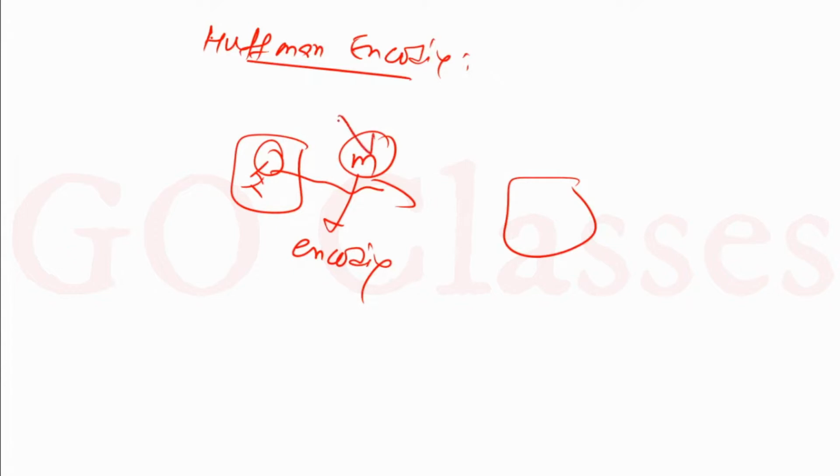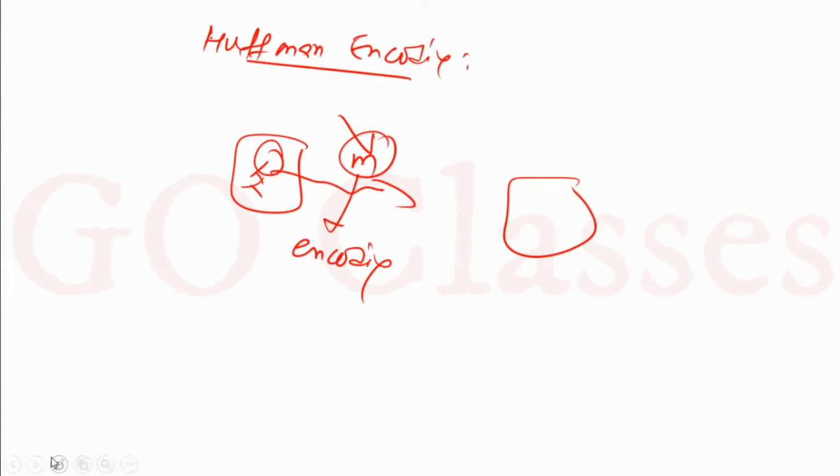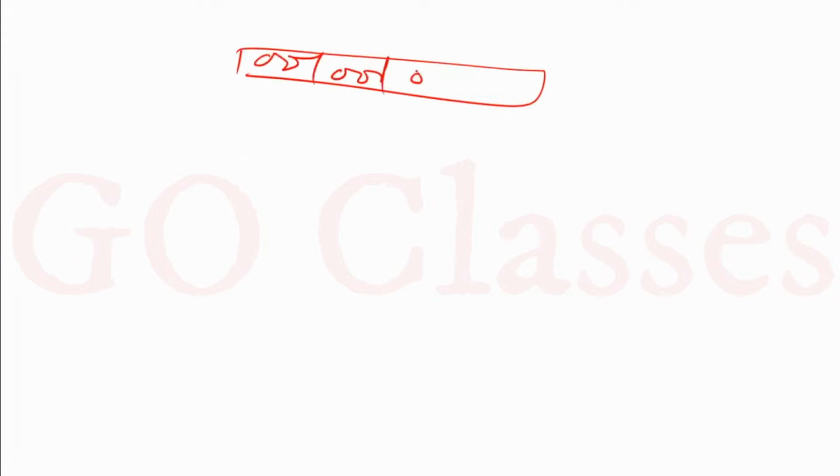That is the point here. Once I define how to represent a Turing machine using a binary string, if you give me a binary string, then I can decide whether this binary string represents a valid Turing machine or not.